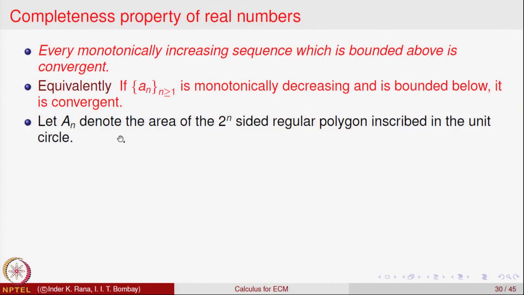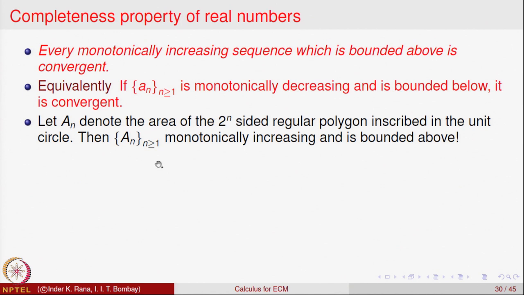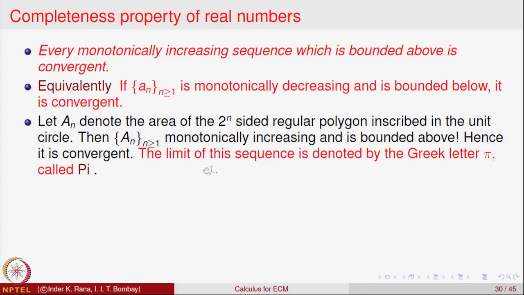So, if you take the regular 2n-sided polygons inscribed in the unit circle, then this is a monotonically increasing sequence which is bounded above and hence will converge. The limit is denoted by the Greek letter pi, that is the area of the unit circle. This is one of the rigorous ways of defining the area of the unit circle.